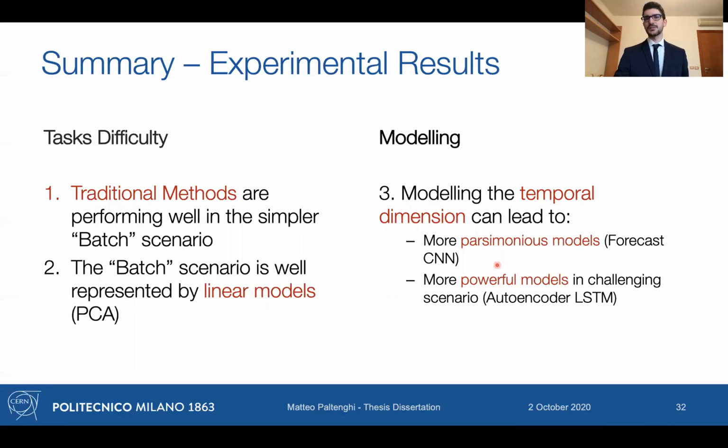To summarize the experimental results, in terms of task difficulty, we have the batch scenario that is easier and it's possible to tackle it with linear methods. And on considerations about the modeling, whenever we include the temporal dimension in our encoding, we can either get a more parsimonious model, for example the forecasting CNN, or even a more performant model like the autoencoder LSTM.